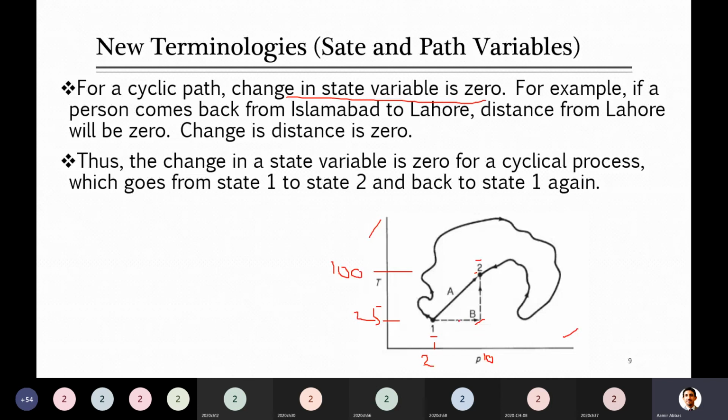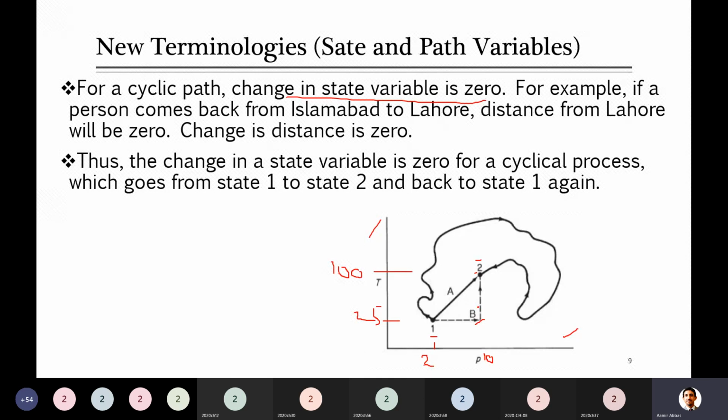Because if we ignore those conditions, definitely there will be some mistake. In the case of path B, I have told you that when you kept the temperature constant, you were removing the heat during all this process initially, when you are moving along this line of 25 degrees C. So whenever you are making the calculation, you have to take all these steps into consideration, so that they are accommodated. You take those values in your calculation. So that's the meaning of a path variable. Clear now? Yes, sir. Okay.